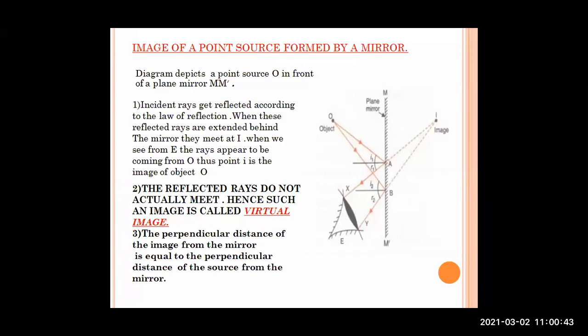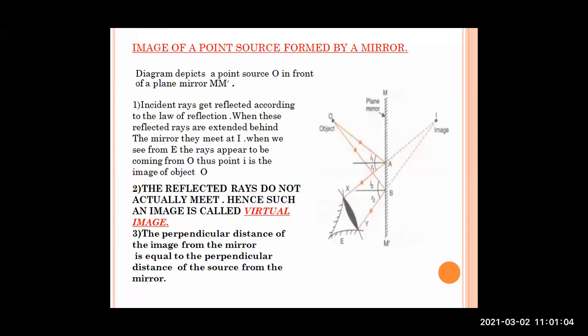So when these reflected rays are extended behind, you can see the incident rays are OA and OB from the object O. The first one is OA and the second one is OB.